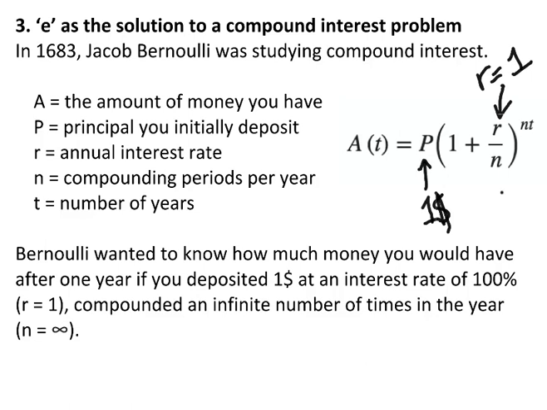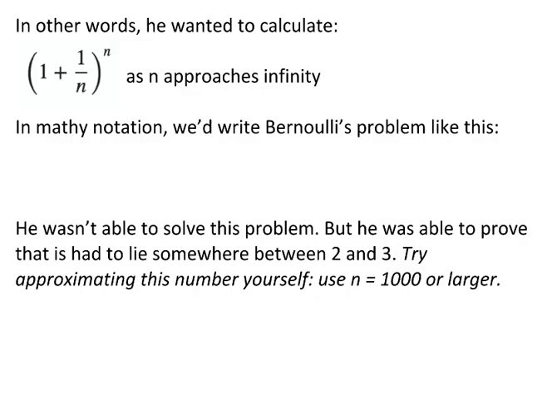I make n approach infinity here. He wondered, well, how much would I have at the end of the year, right? If I could compound not just every second, every millisecond, every nanosecond, if I could compound an infinite amount of times in a year, how would that impact the amount I have?